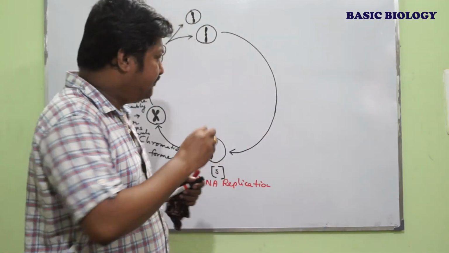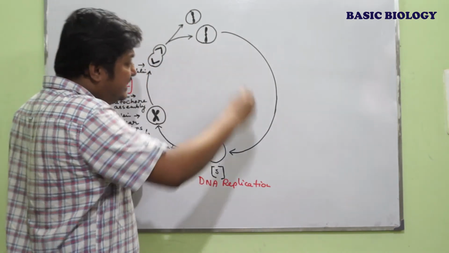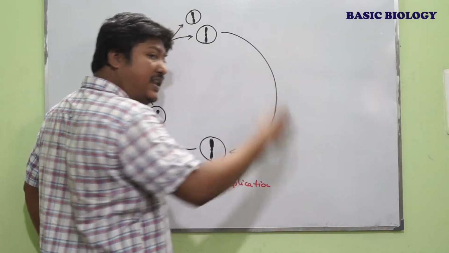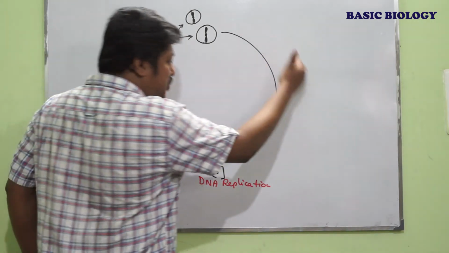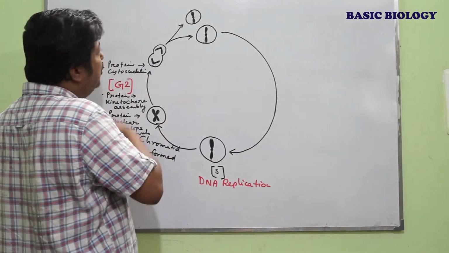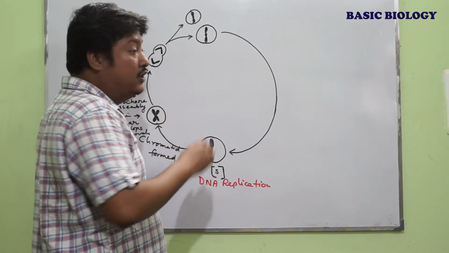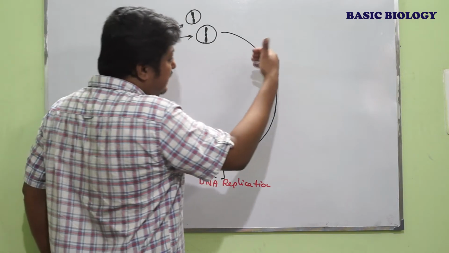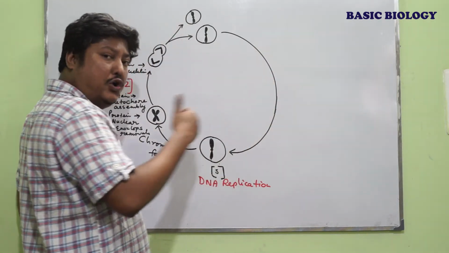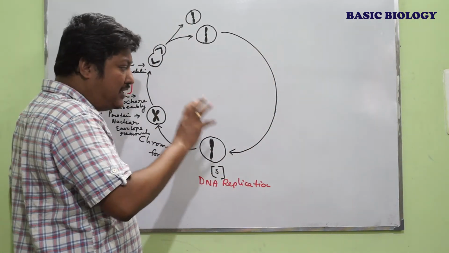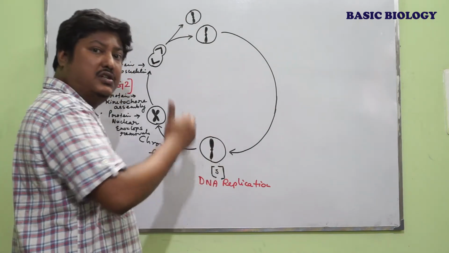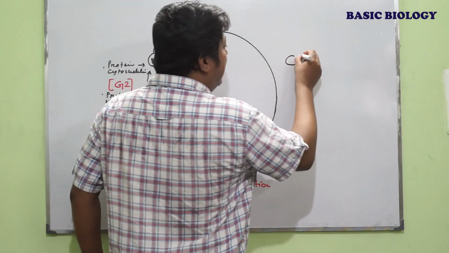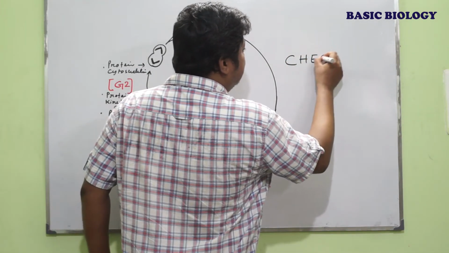That means during the cell cycle process, each step or each phase is very significant, whether it is G1 or S or G2 or M. So the cell cycle has to assure that each phase is completed successfully or not. That assurance occurs within the transitional zones. This surveillance mechanism is known as checkpoints.